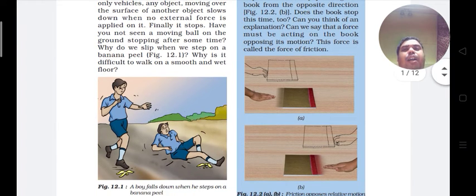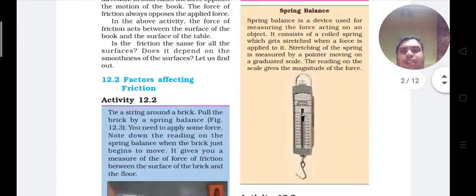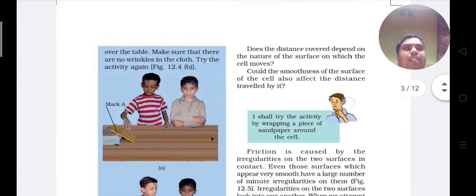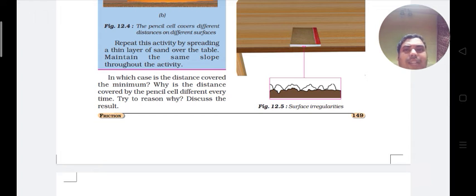Some of the particles on the surface of the objects are in the form of tiny hills, while others form grooves. The tiny hills or grooves on the surface of the object are called irregularities. You can see here in figure 12.5, irregularities present on the table surface as well as the book surface.